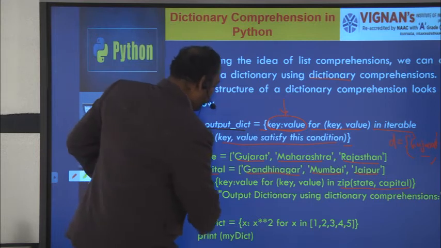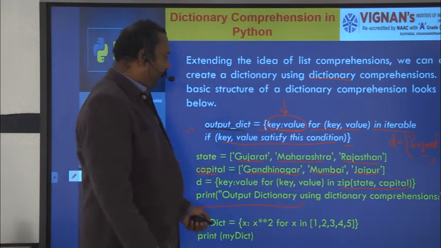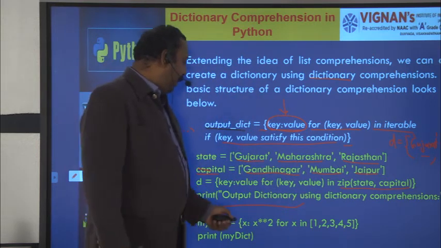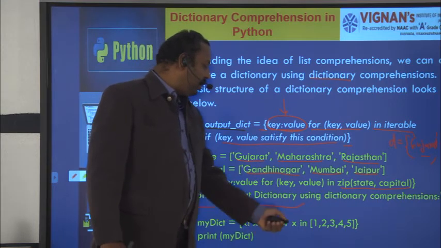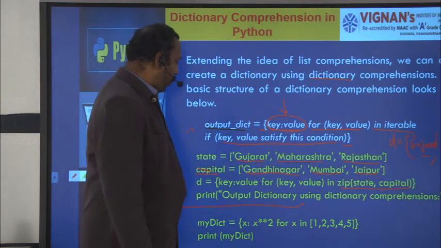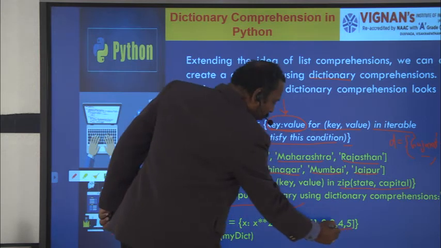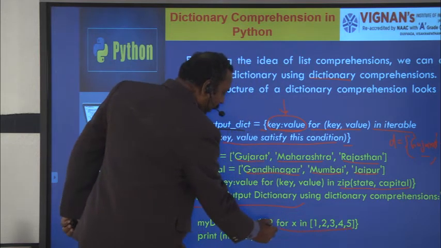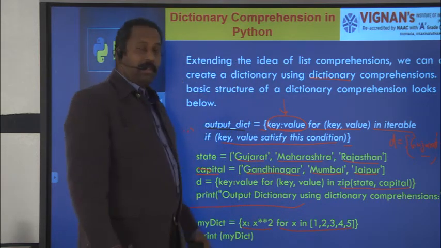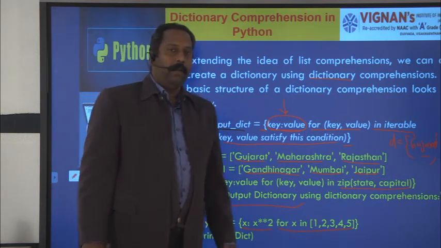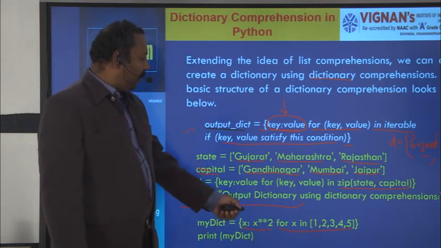This is one example. And the next one is my_dictionary, x colon x power 2 for x in 1, 2, 3, 4, 5. Here there is no condition, only the iterable. This is the iterable and this is the output expression. We are considering only the output expression and the iterable, and we are not considering any condition here.